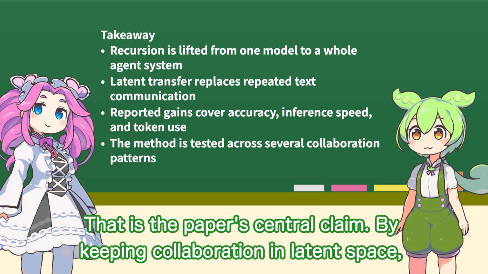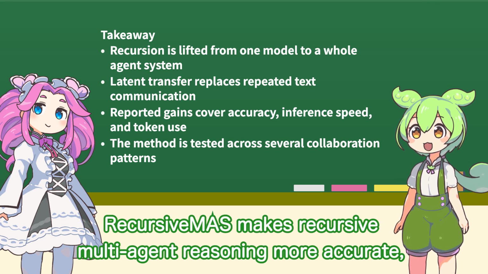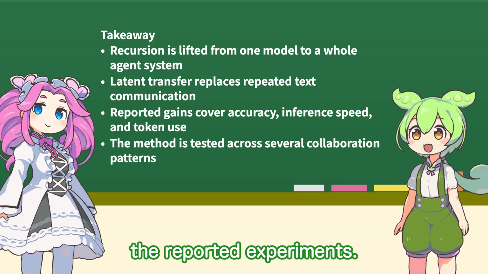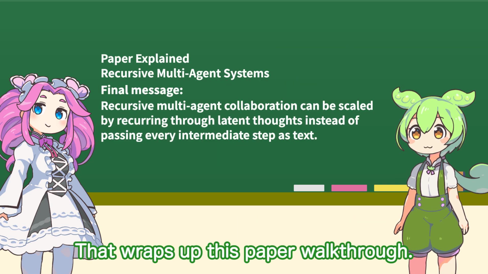That is the paper's central claim. By keeping collaboration in latent space, Recursive MAS makes recursive multi-agent reasoning more accurate, faster, and less token-heavy than text-based recursive collaboration in the reported experiments. That wraps up this paper walkthrough.